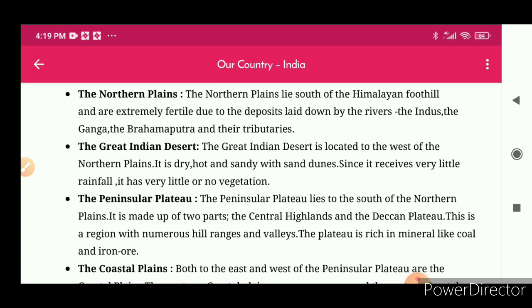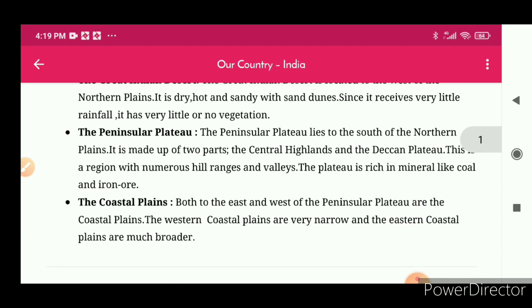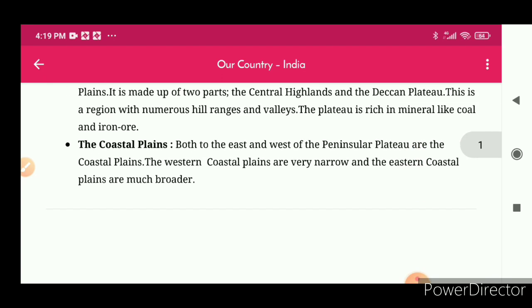The Peninsular Plateau lies to the south of the northern plains. It is made up of two parts, the Central Highlands and the Deccan Plateau. This is a region with numerous hill ranges and valleys. The plateau is rich in minerals like coal and iron ore. Fifth point is the coastal plains.